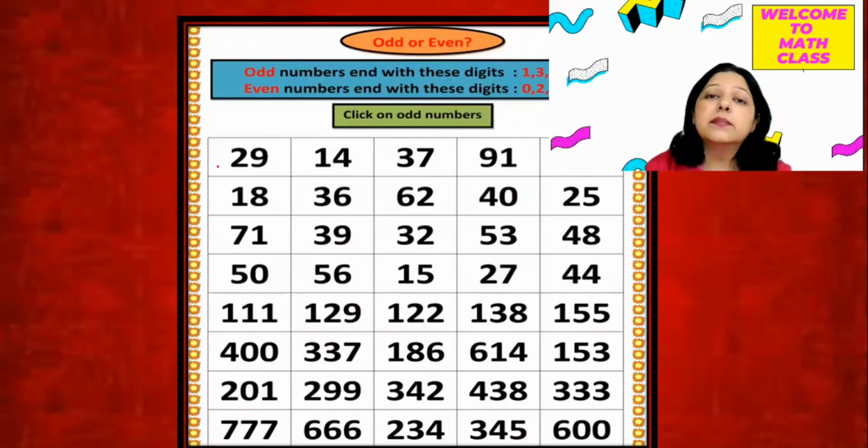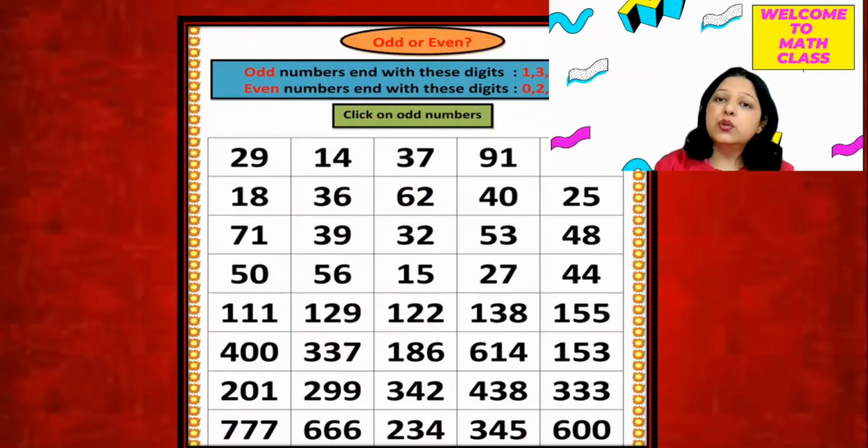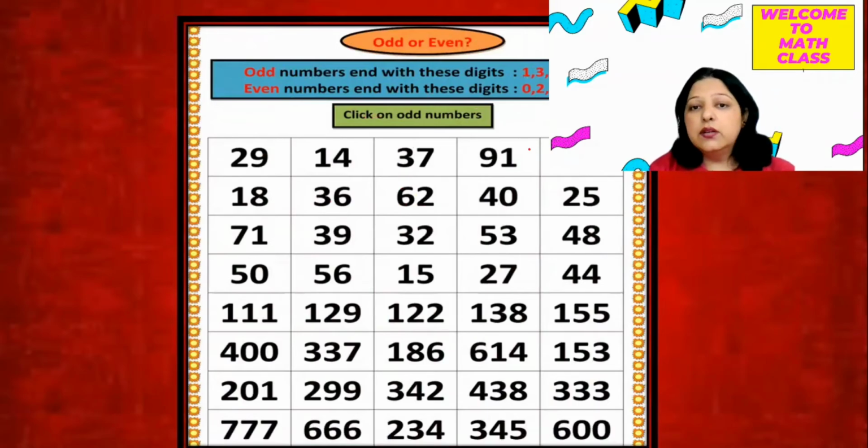Now before going to the next type, let's discuss some questions here. We have to pick up, in this case, odd numbers. Now as we know that odd numbers end with 1, 3, 5, 7, 9, and even numbers end with 0, 2, 4, 6, 8. Now check this table and quickly click on odd numbers. Okay, so let's see which one is an odd number. 29 is an odd number.